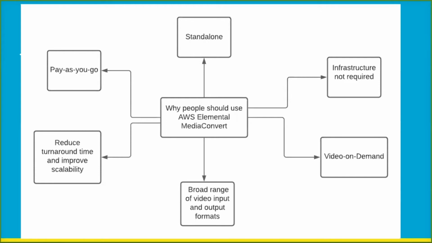As we have seen in the previous slides, it supports different output formats that users really want, like HLS, CMF, and more. The next one is reduce the turnaround time and improve scalability. Because of improved scalability, users can process more files in parallel. If they want to process multiple video files at a time, it is possible with AWS Media Converter. So this is one of the advantages.